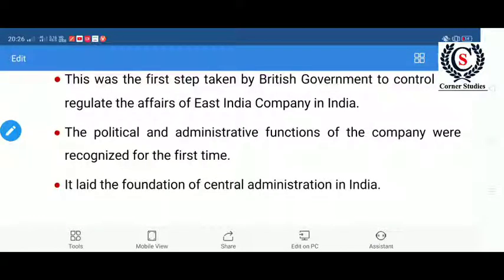In the next session, I am going to discuss the Charter Act of 1853, the Government of India Act of 1858, and also the Indian Councils Acts of 1861 and 1892.